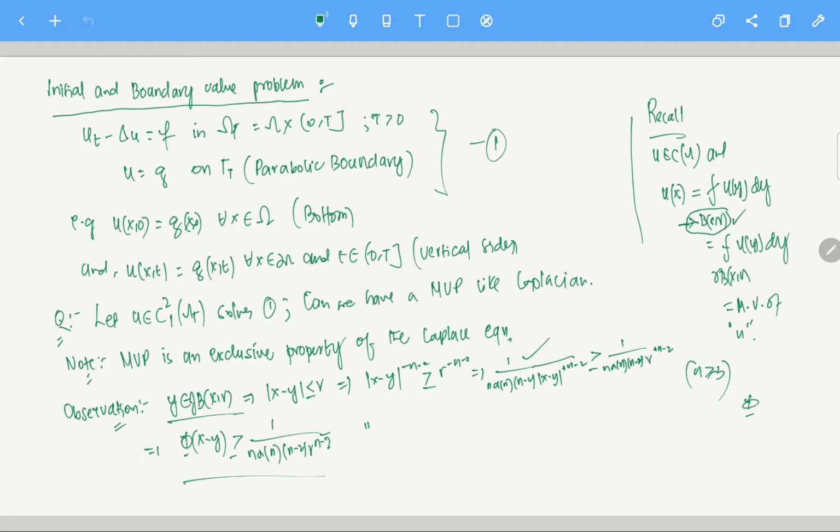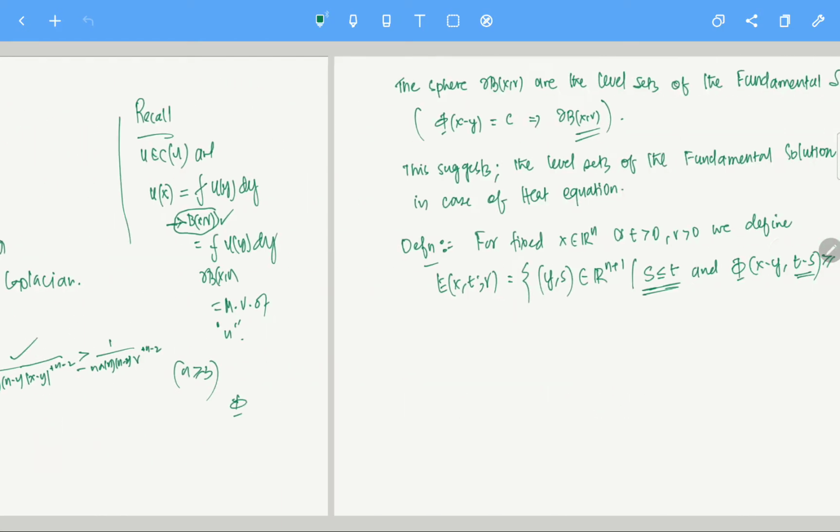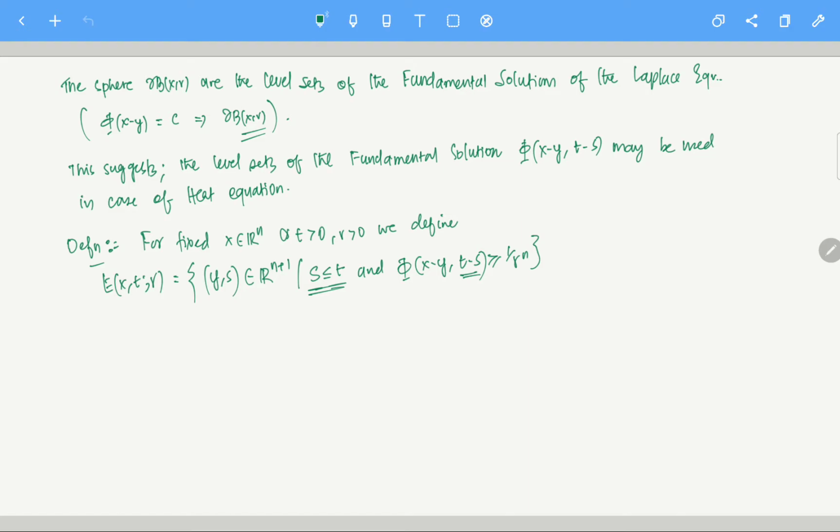In the Laplace equation also, phi is greater than or equal to 1 by r to the power n minus 2 on the level sets. Here, we are just saying this is greater than or equal to 1 by r to the power n, for the fundamental solution. That is the same kind of idea, the same motivation. This is not given anywhere, please realize this. It is from our motivation that we are defining something like this.